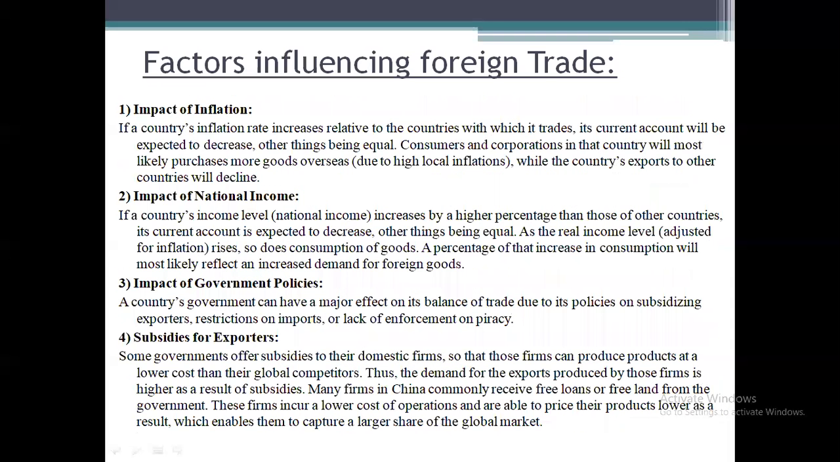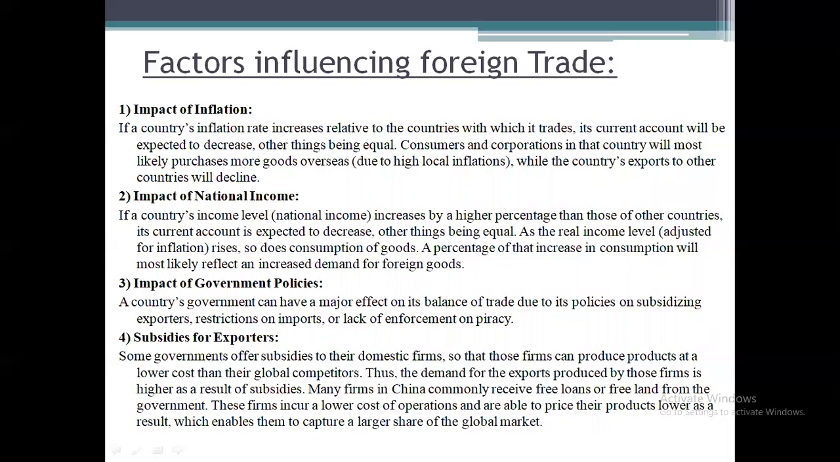Next, what are the factors which influence foreign trade? First one, impact of inflation. Inflation is nothing but increasing the prices of goods. So when the prices of goods have increased in one country, it will have an impact on the purchasing power of the other country's customers.